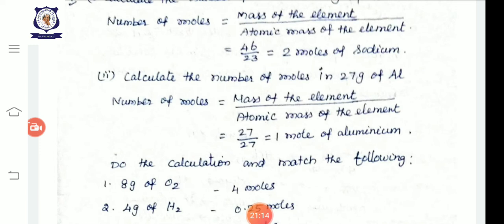Thus, we can calculate the number of moles when the mass of the element is given.